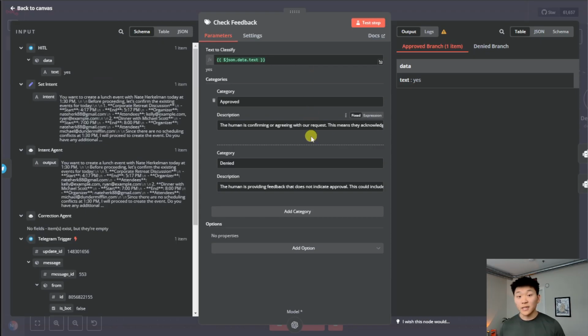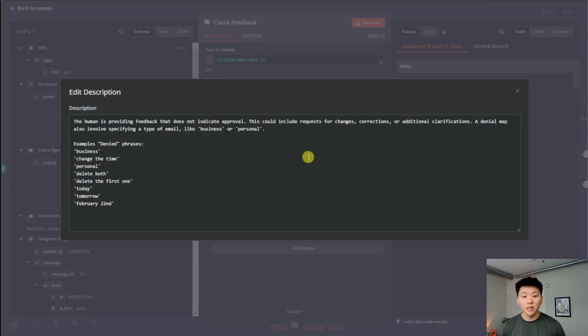And now, on the exact opposite side of things, we have the category of denied. We had to give it also some prompting in here. The human is providing feedback that does not indicate approval. This could include requests for changes, corrections, or additional clarifications. A denial may also involve specifying a type of email like business or personal. So example denial phrases look like business, change the time, delete both, today, February 22nd, all that kind of stuff.